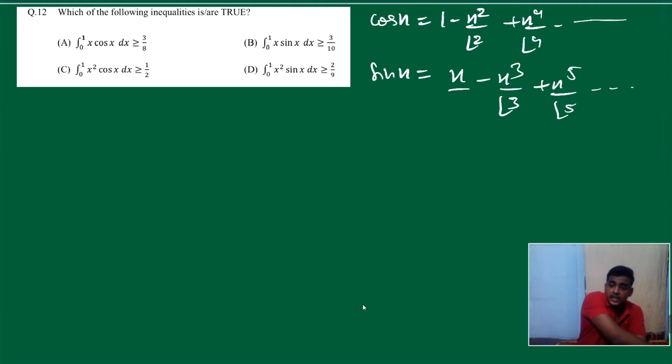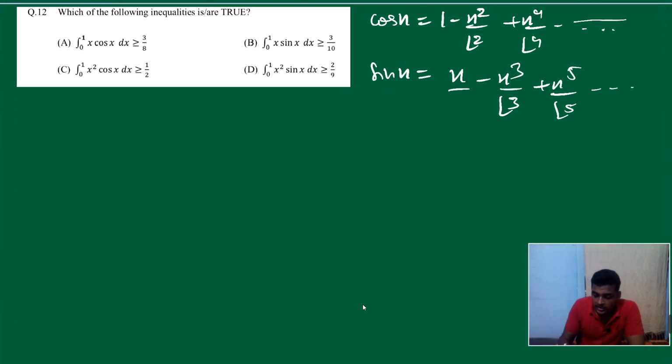Fine. So can we say that this is inequality, right? It is going up to infinite. So can we say if we integrate by substitute x cos x in required option, it will give you an equality? Fine.